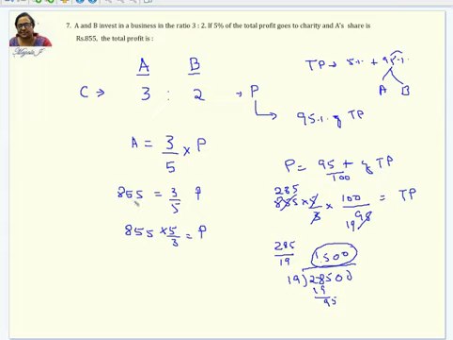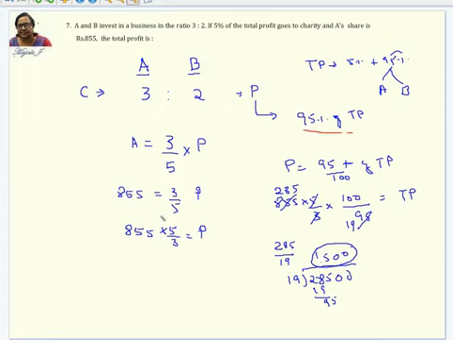So you can just take this 855, which is equal to 3/5 of the profit, and find out what the profit is. I'm sorry, this profit is the entire profit, what they are going to share. So this 95, which I have not mentioned here, but first let us solve this part. So 855 is A's share, which is 3/5 of the profit which they are going to share.